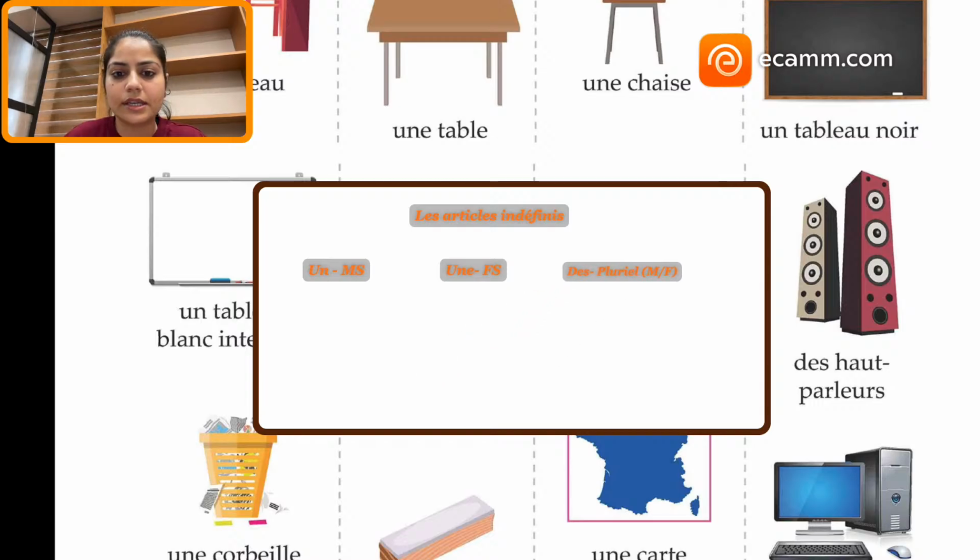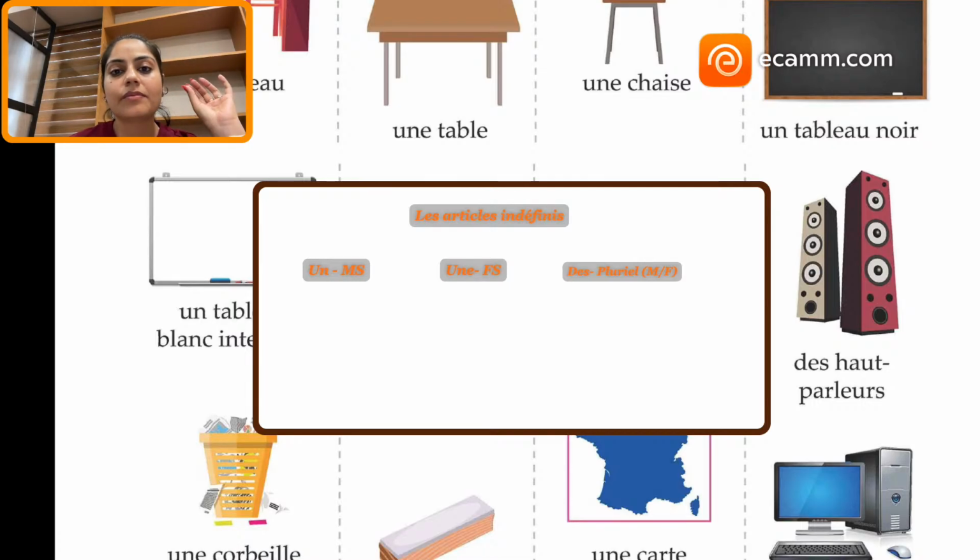So this is "des". Oui. Next up we have "un bureau". We learned the word un bureau. What is bureau? Bureau is ending with U, right? So that is masculine. Now "table". Table is table. It is ending with E. It is feminine. "Chaise". Chaise is again ending with E.